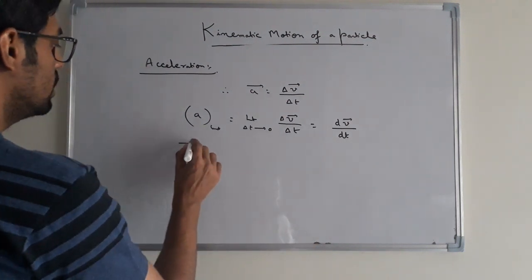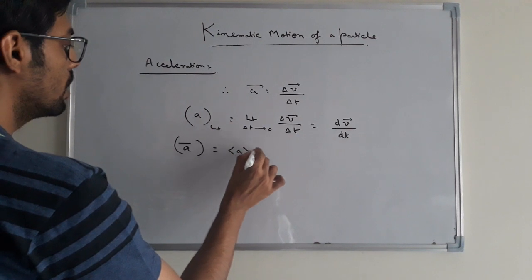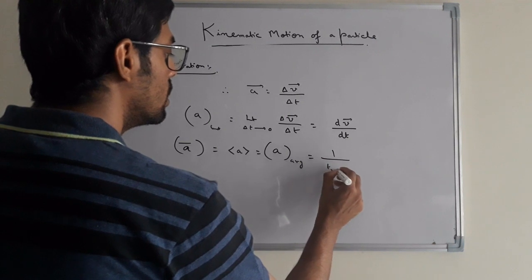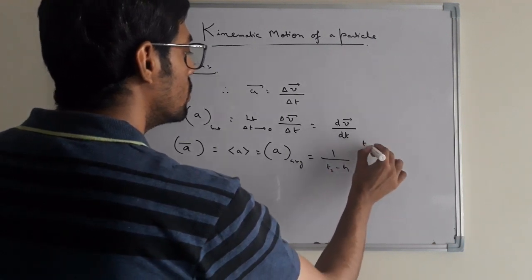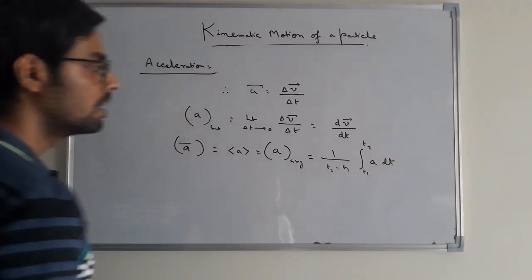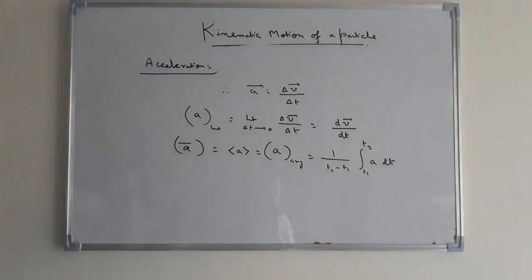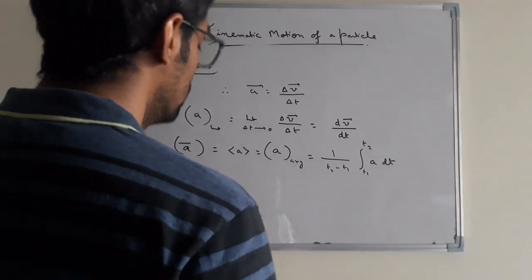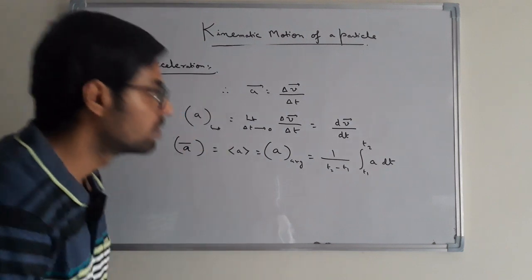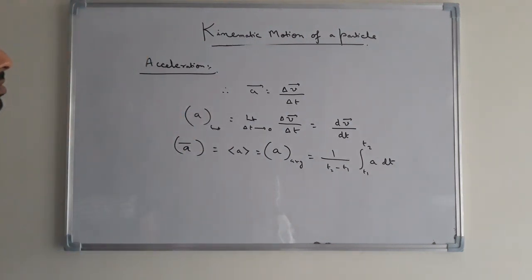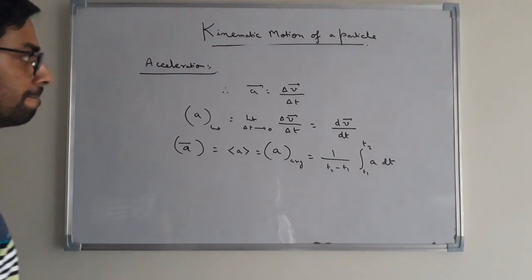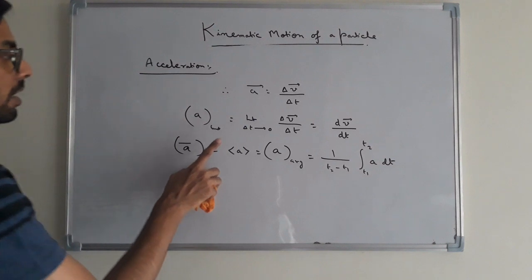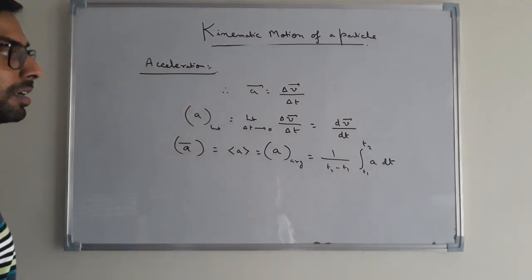Again, we have the average acceleration, a bar equal to a average or bracket a, whatever notation you choose to use, equal to 1 by (t2 minus t1) integration t1 to t2 of a dt. So these are the instantaneous acceleration and the average acceleration of a moving particle.